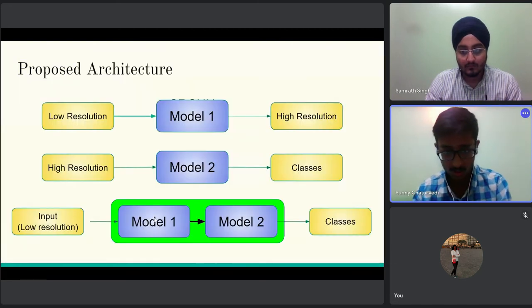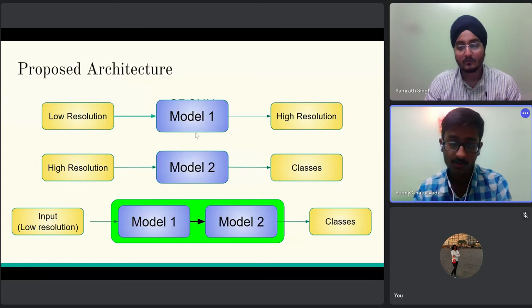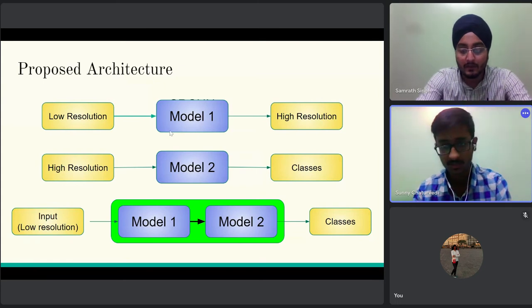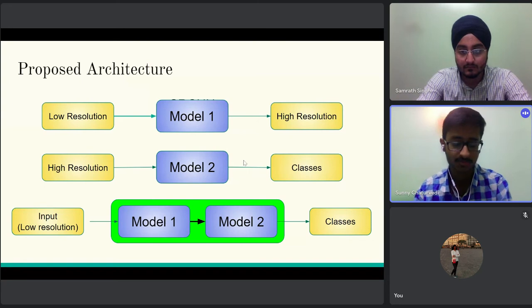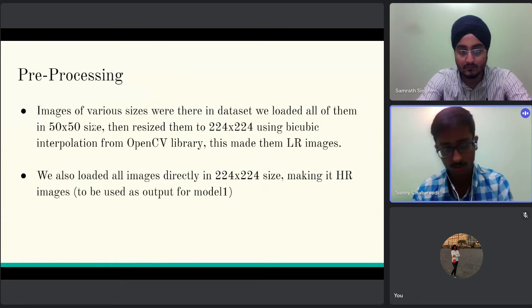Here also we will first train model 1, then we will train model 2, and then after combining both the models we will again fine tune the combined model. So in the pre-processing, since we don't have the low resolution images, we first of all need to create them.